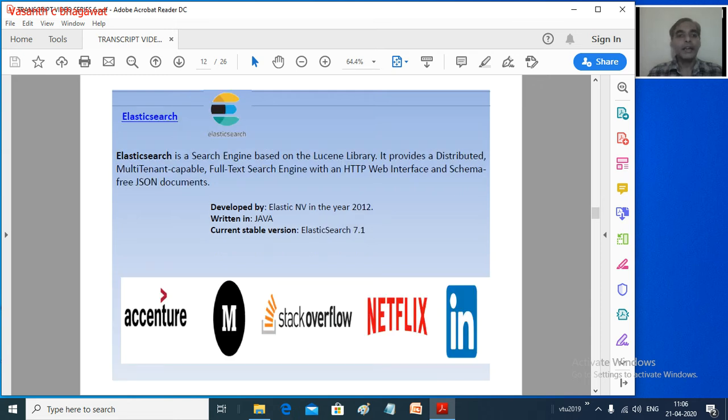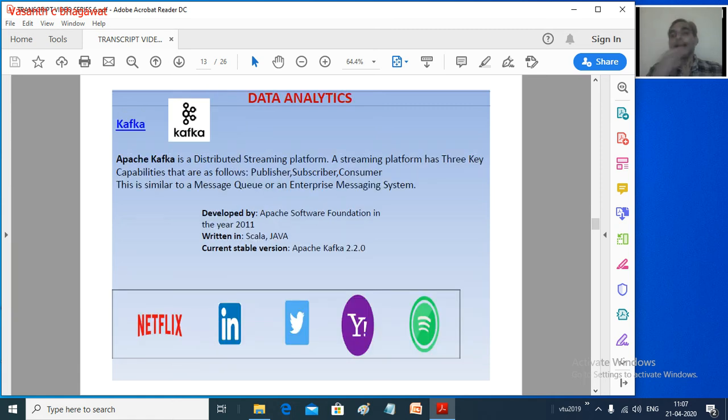The third and another important one is Elasticsearch. Elasticsearch is a search engine completely based on the Lucene library. Apache Lucene is a powerful open source library for search engines, with a lot of APIs which can be used for search engines. Elasticsearch provides a distributed platform wherein we can search, so that it helps us mine the data stored in your data storage. These are a few technologies which come in the mining part.